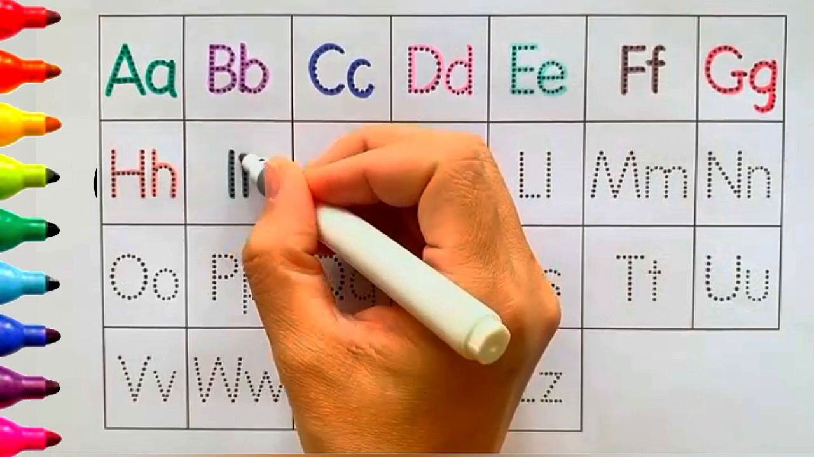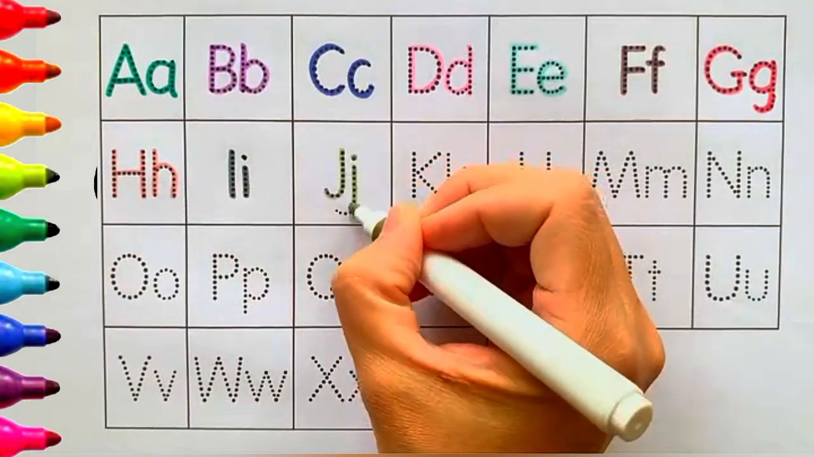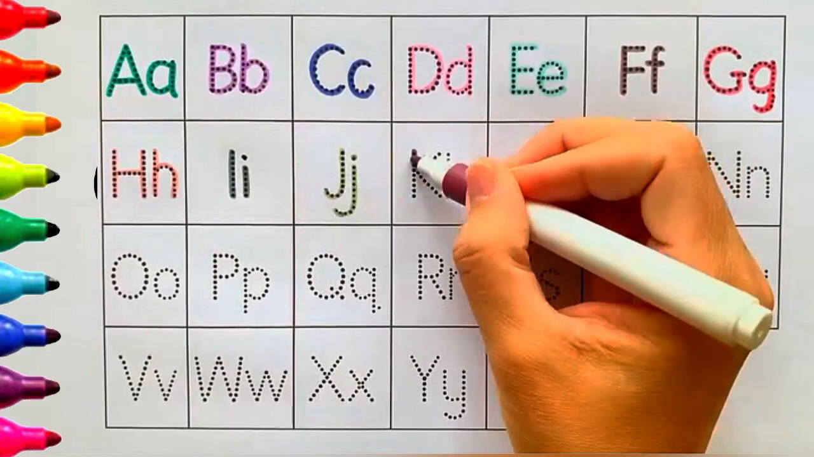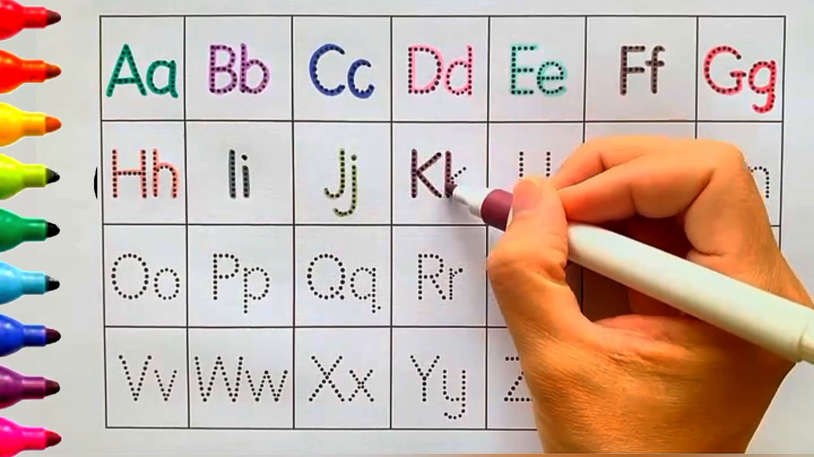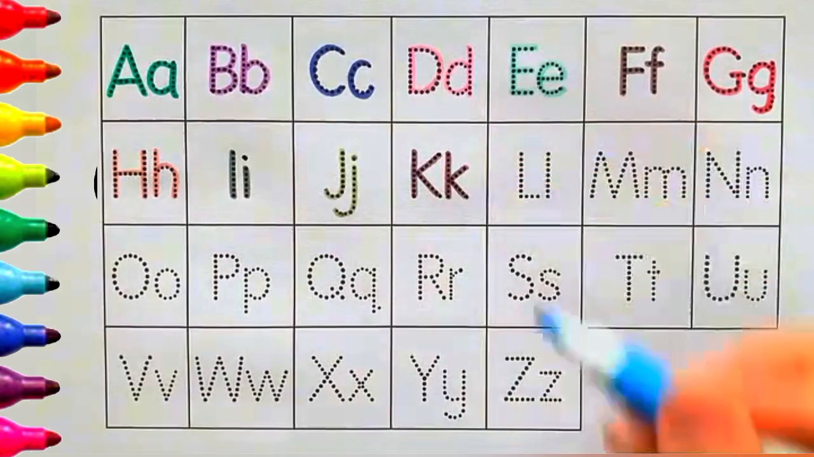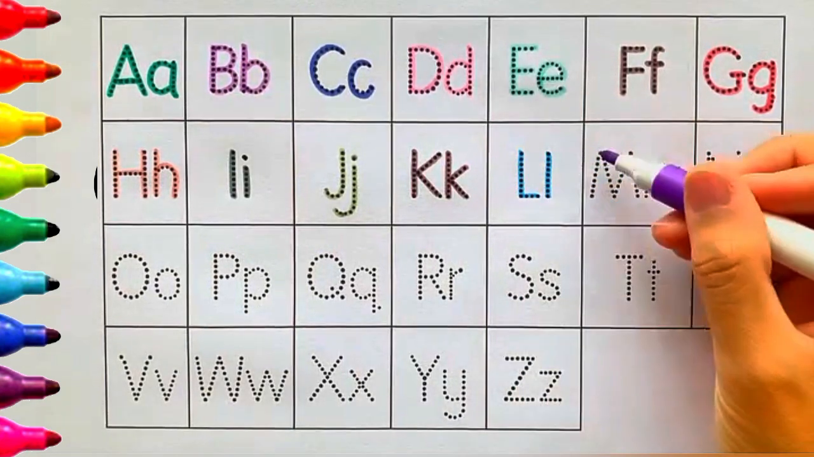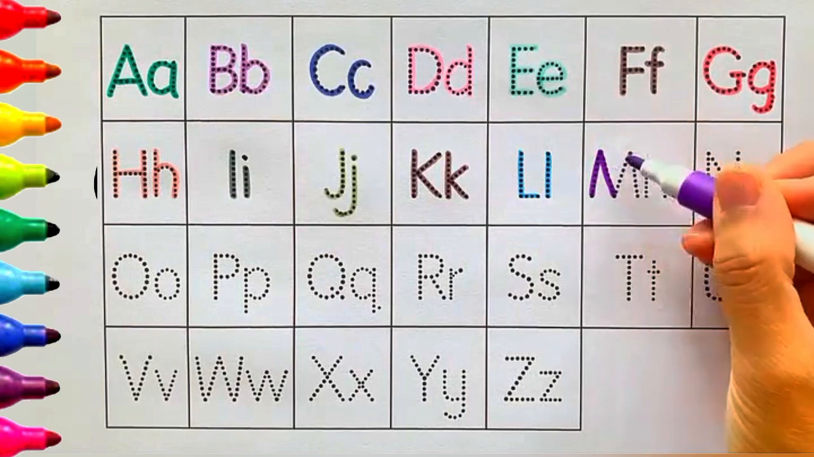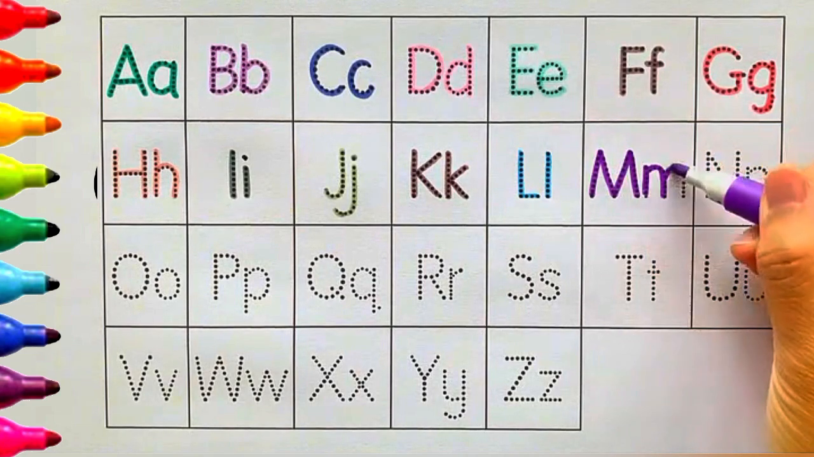I for ice cream. I for igloo. J for juice. J for jug. K for kite. K for kangaroo. L for lion. L for lemon. M for monkey. M for mango.